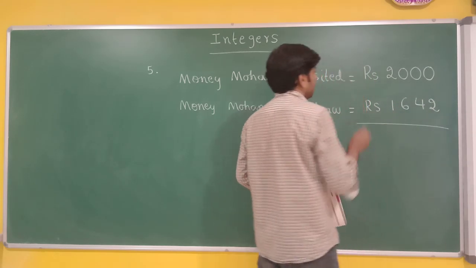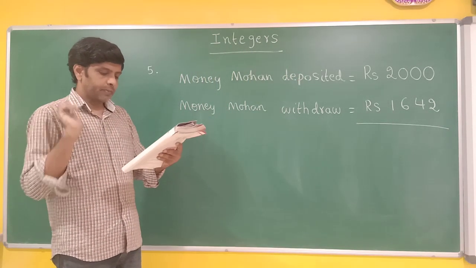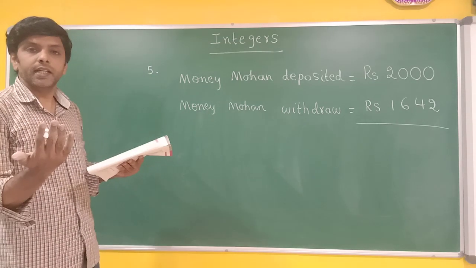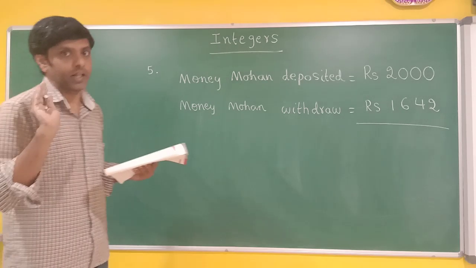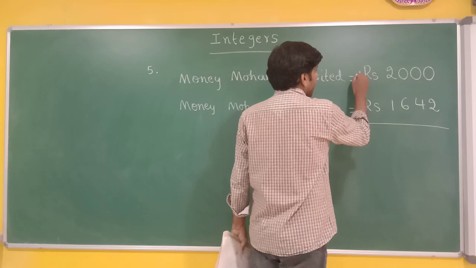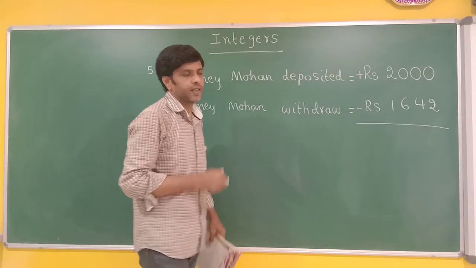Now, observe carefully. They have given in the problem that deposit is considered as positive, withdrawal is considered negative. So, I am writing here plus sign. Here I am writing minus sign.